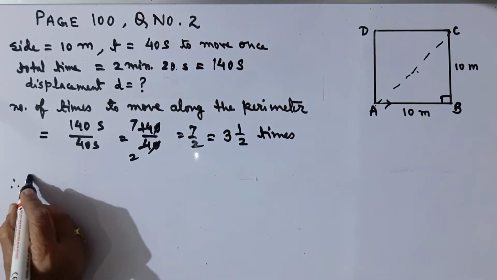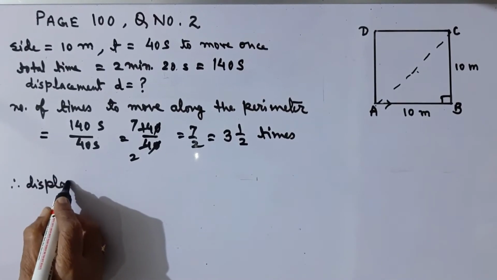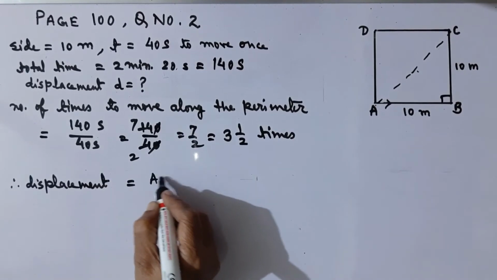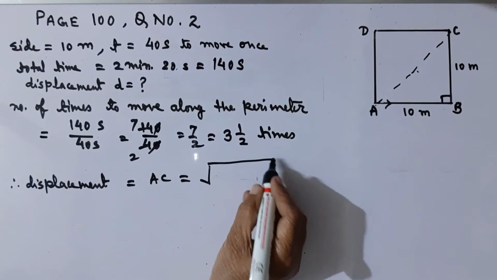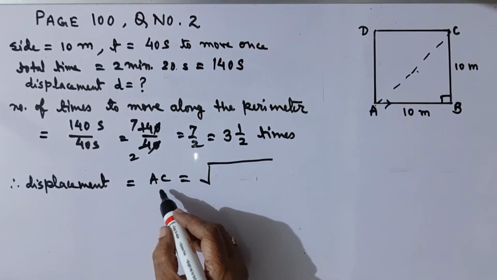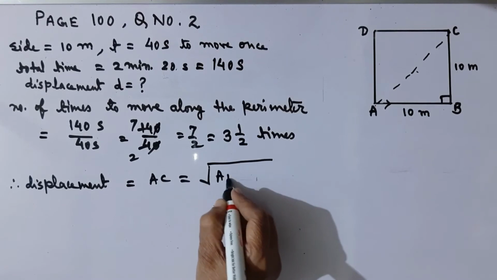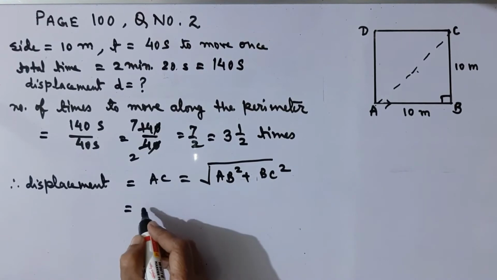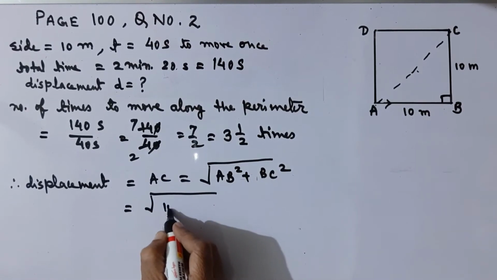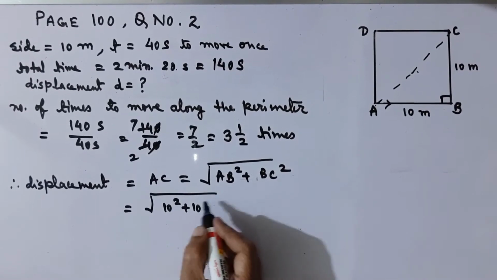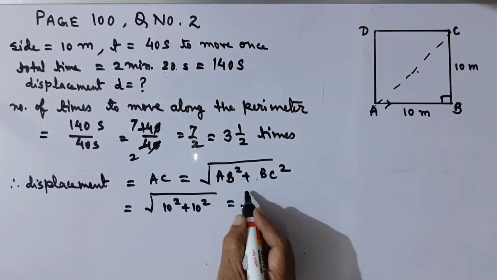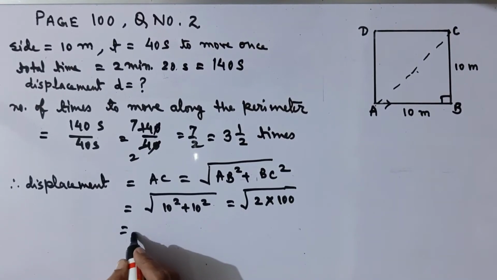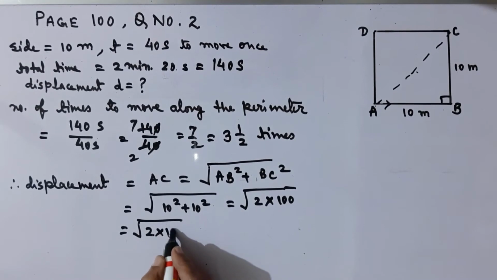Therefore, displacement is equal to AC. Using the Pythagoras theorem, we can find the value of AC, that is square root of AB square plus BC square, and that is equal to square root of 10 square plus 10 square, since AB is 10 meters and BC is again 10 meters. This is under root 2 multiplied by 100, or we can write it as under root 2 multiplied by 10 square.